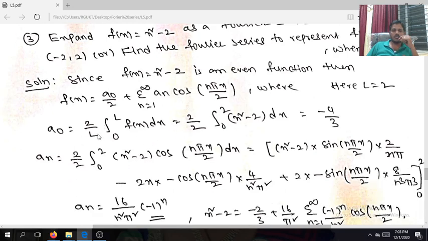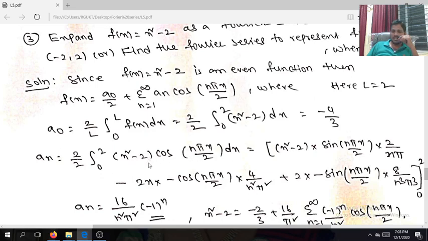a naught is equal to 2 by l, integral 0 to l of f of x dx, that is 2 by 2 integral 0 to 2 of x square minus 2 dx, which is x cube by 3 minus 2x. If you take the limits from 0 to 2, you will get minus 4 by 3. Then an is equal to 2 by l, that is 2 by 2, integral 0 to 2 of x square minus 2 into cos n pi x divided by 2.